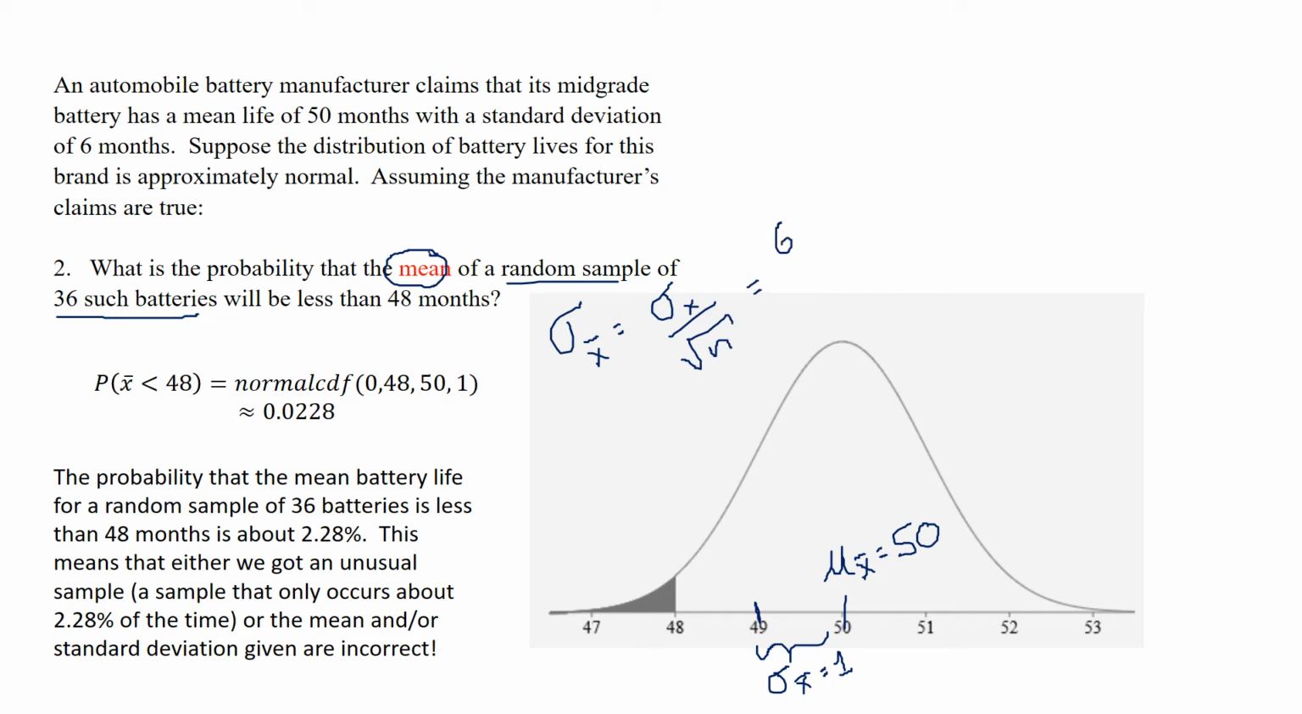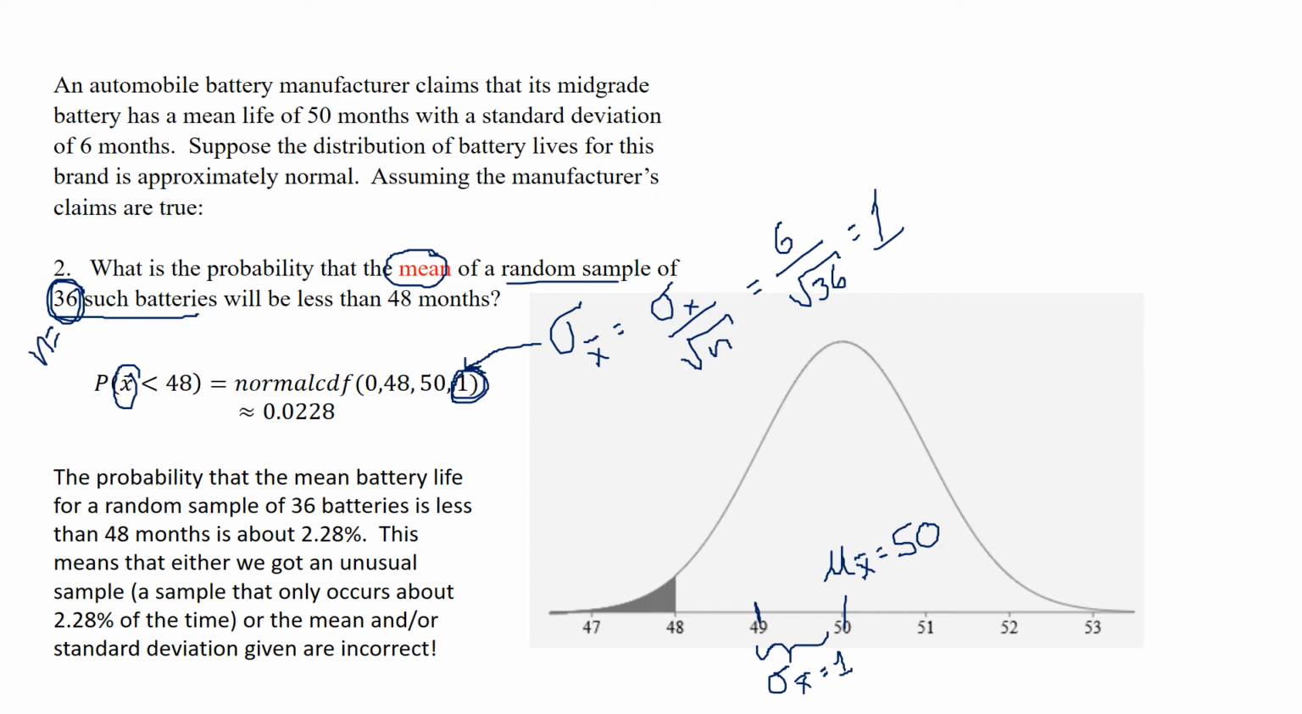So that's going to be our 6 months divided by the square root of our 36. That's our n. And when we do that, we get a standard deviation of 1 for the mean, the standard deviation for the sampling distribution of the means. So that goes right here. So again, we're looking at the sampling distribution of the means. We want to know the probability that our average for 36 batteries is less than 48.